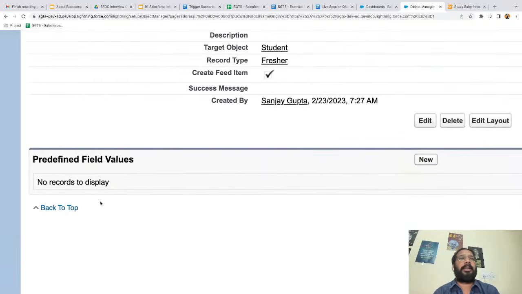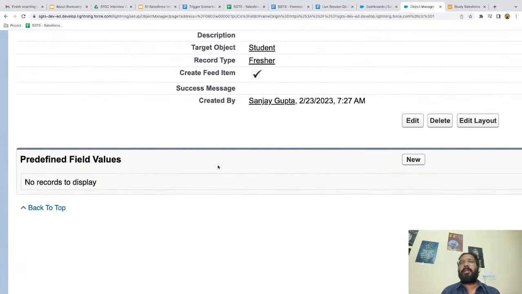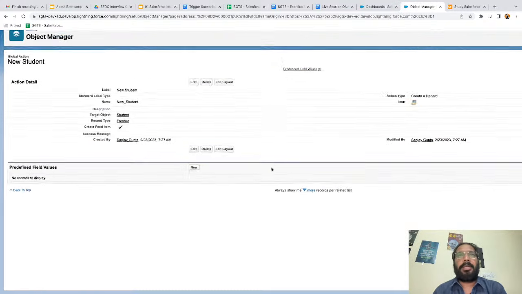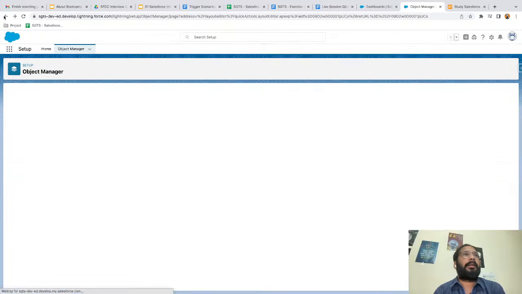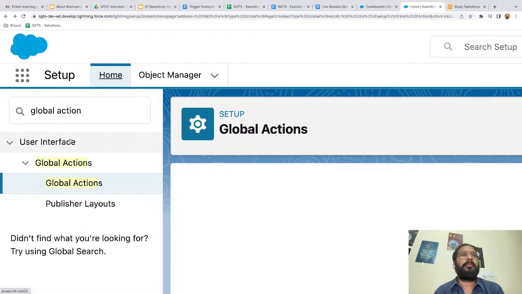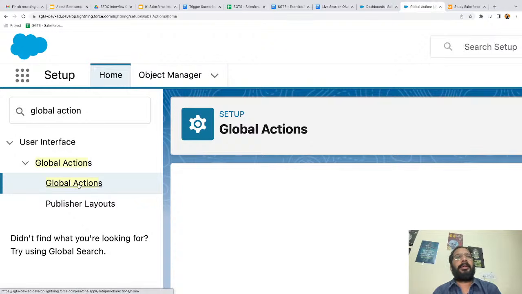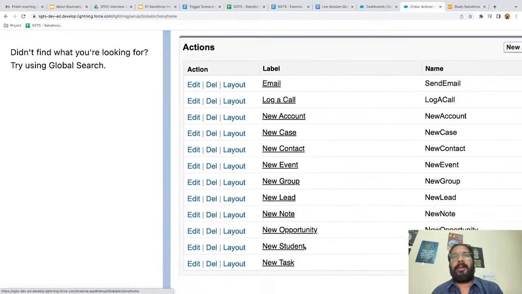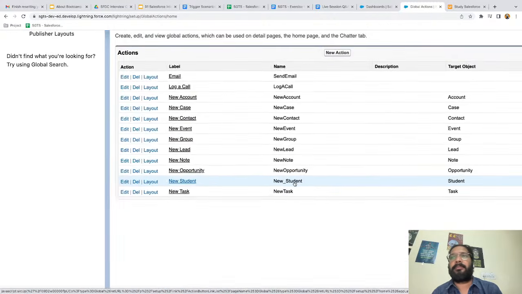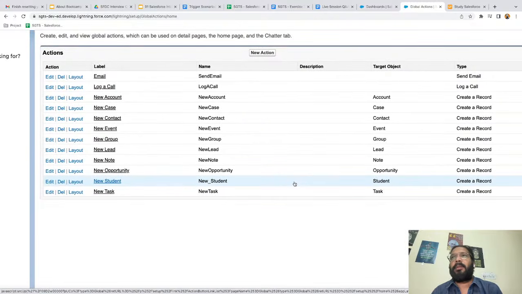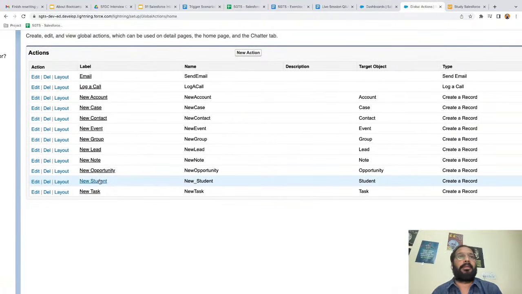If you want to set any predefined value, you can do it in the same way we did with the object specific action. Here I am not going to demo that, and click on back. If you again click on this quick actions, you will find your newly created action here. So it is new student created, right? All the information is available here. Label, API name, target object and type, right?